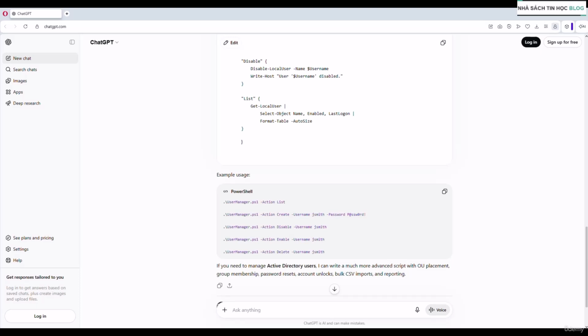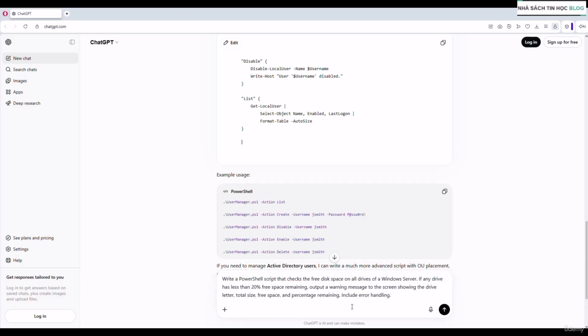So let's take an example where, as a system administrator, it's our responsibility to manage disk space on a Windows server. So the prompt that I'm going to write here, and I'm going to paste it in as I wrote it earlier: write a PowerShell script that checks the free disk space on all drives of a Windows server.